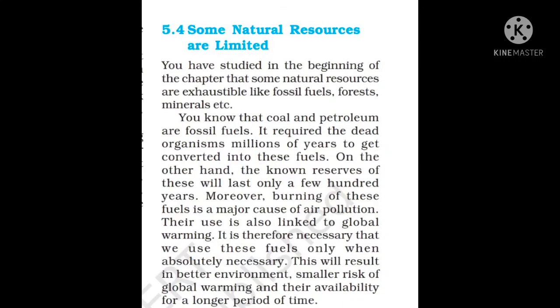Now one example I can give you. If you are going to a nearby place, if the market is near your house and you can go walking, if it hardly takes 10 or 15 minutes, you should prefer going walking so as not to waste petrol. This was just one example. This way you can save these natural resources in many different ways.